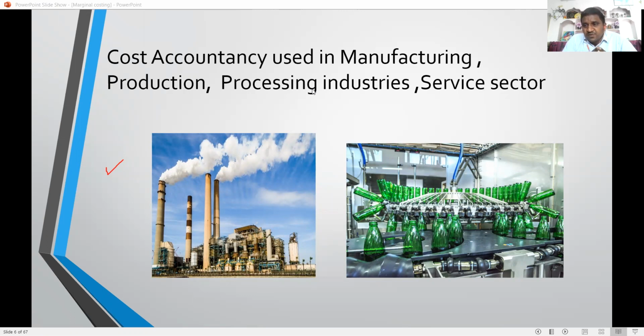Example, Sirpur paper mill. Our chief minister directly announced in the assembly that Chinese companies are giving paper at a lower price compared to our Sirpur paper mill. That's why he is unable to reopen the Sirpur paper mill. So cost accountancy is used for cost control and cost reduction. Whatever the limitations in financial accounting, these are overcome by cost accountancy.